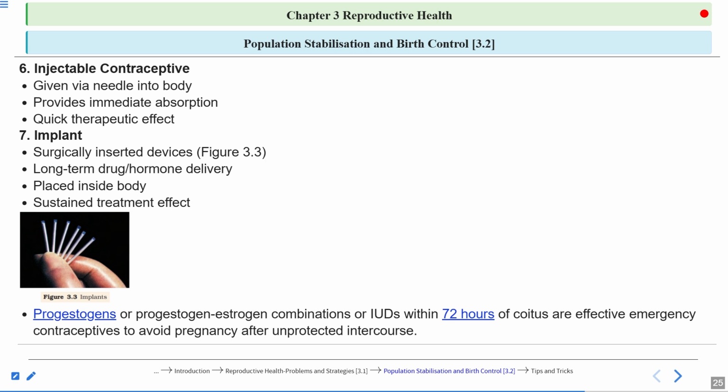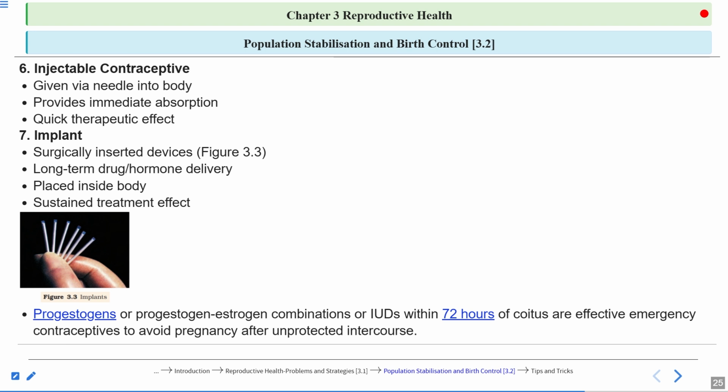Now progestogens or progesterone, progestogen-estrogen combinations or IUDs within 72 hours of coitus are very effective emergency contraceptives to avoid pregnancy after unprotected intercourse. So these are the emergency contraceptives. What do you mean by emergency contraceptives? These emergency contraceptives help to prevent the pregnancy. They help to prevent the conception in the females.